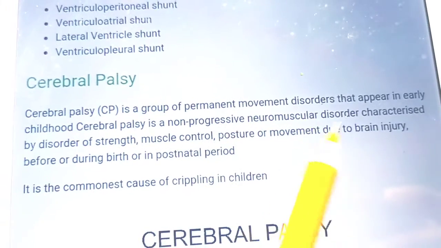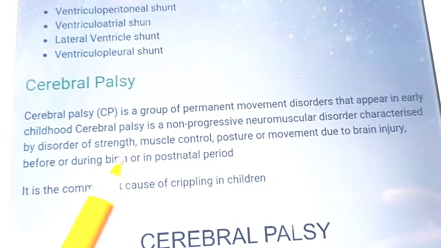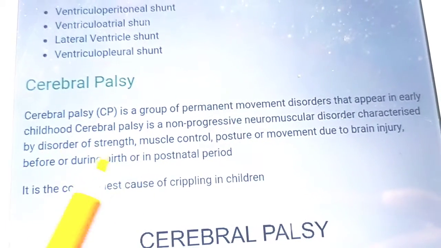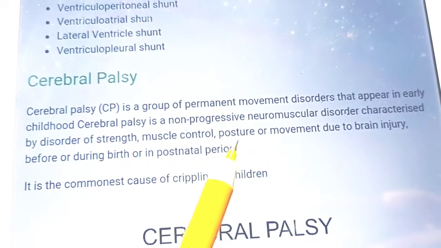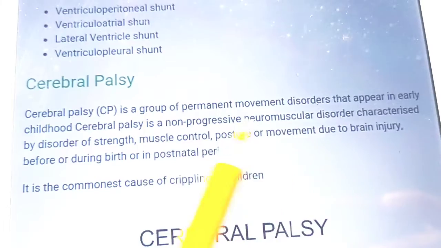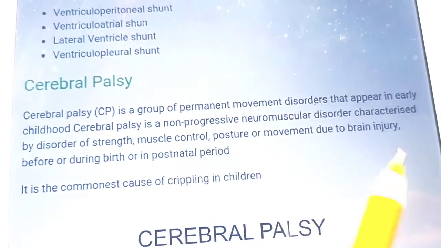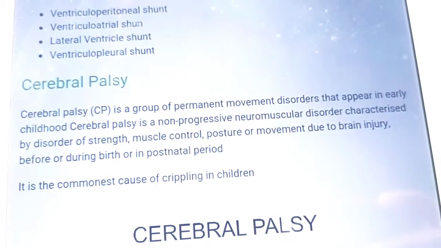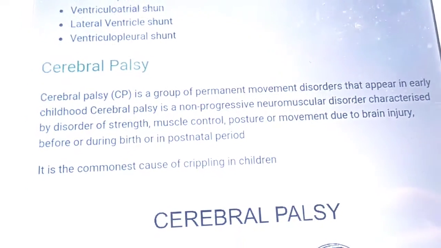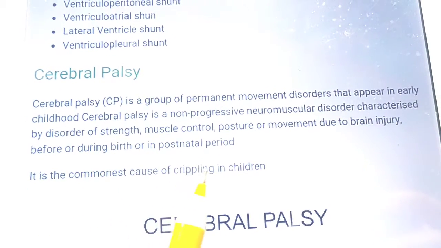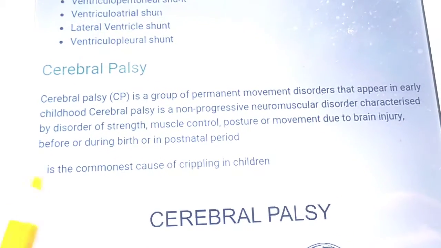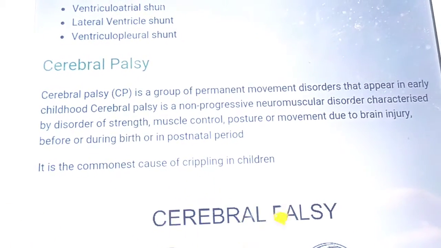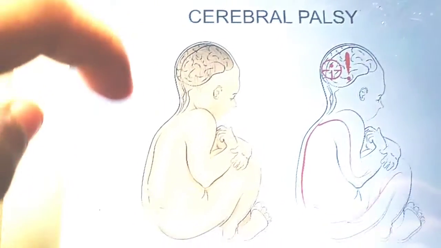It is a neuromuscular disorder characterized by disorder of strength, muscle control, posture and movement, due to brain injury before or during birth or in the postnatal period, and it is the commonest cause of crippling in children. You can see a child with cerebral palsy.